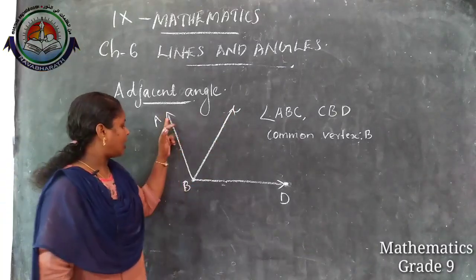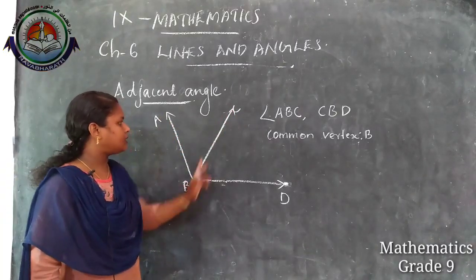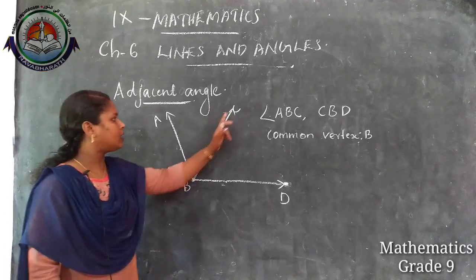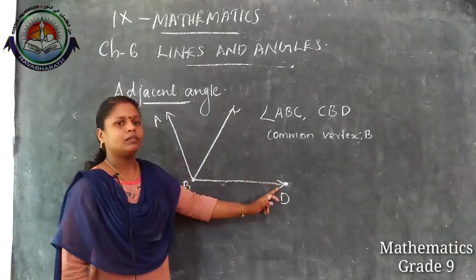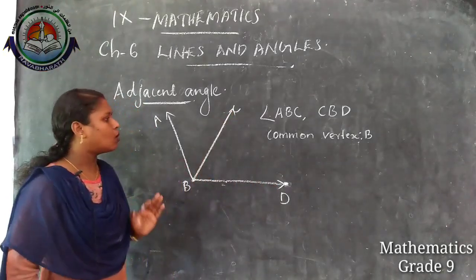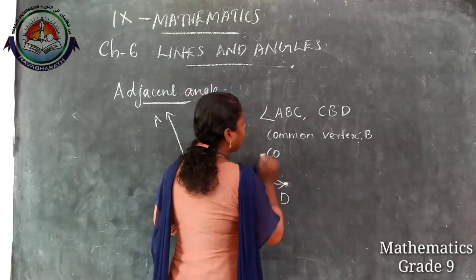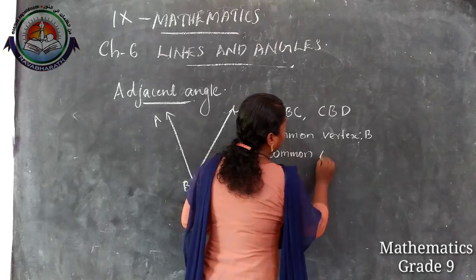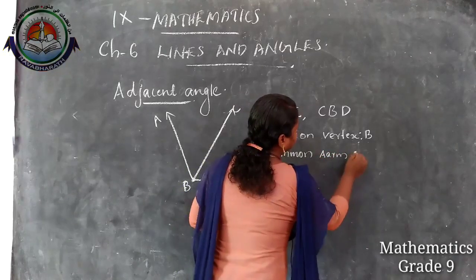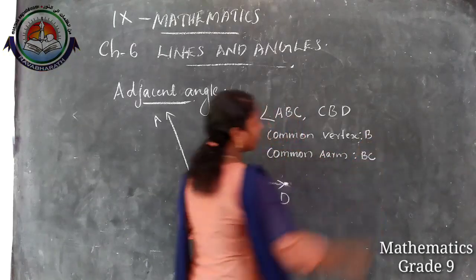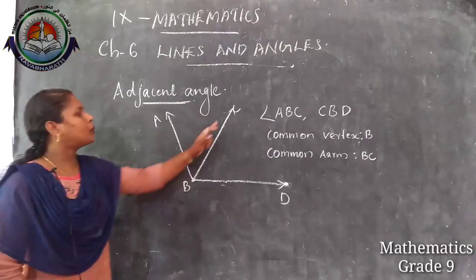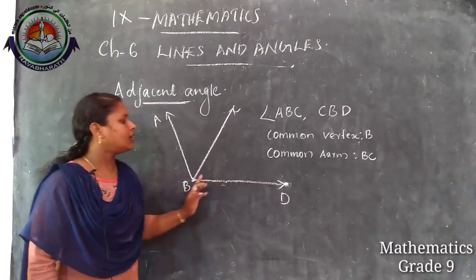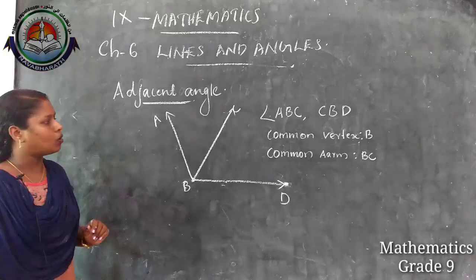Because in angle ABC, BC is one of the arms, and here in CBD, CB is common for both the angles. So common arm BC, and the non-common arms are on different sides of the common arm.